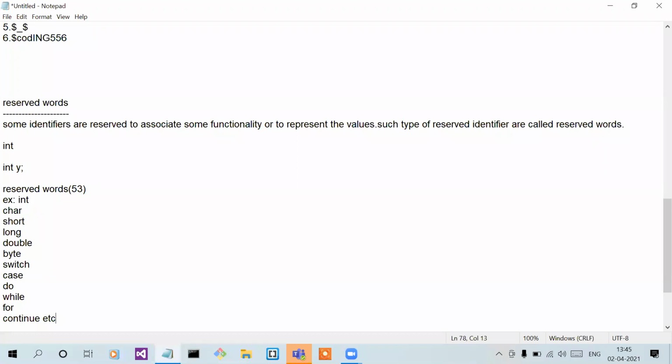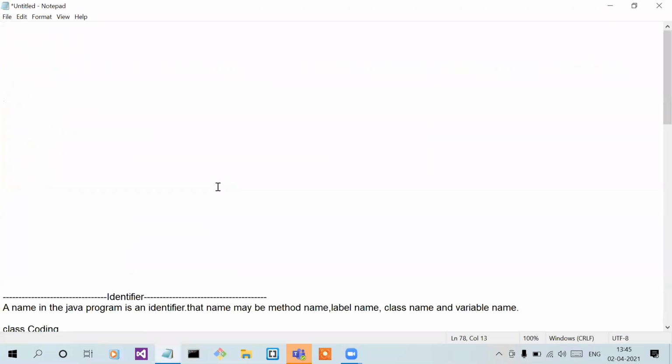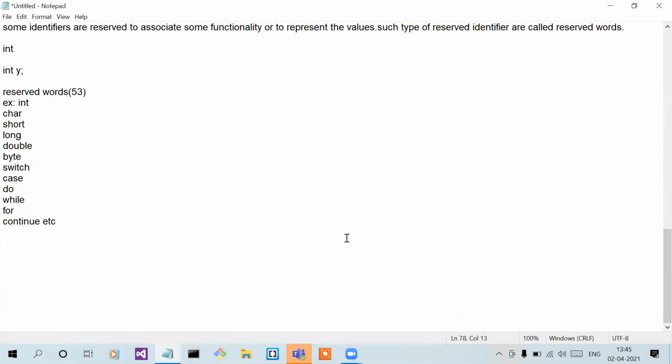So I think for now, enough for today. Tomorrow we'll discuss the data types, which is a topic of language fundamentals. So now I'm going to stop the class, and I'll share notes later.